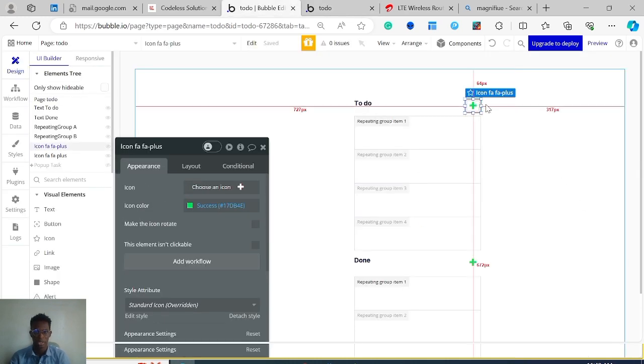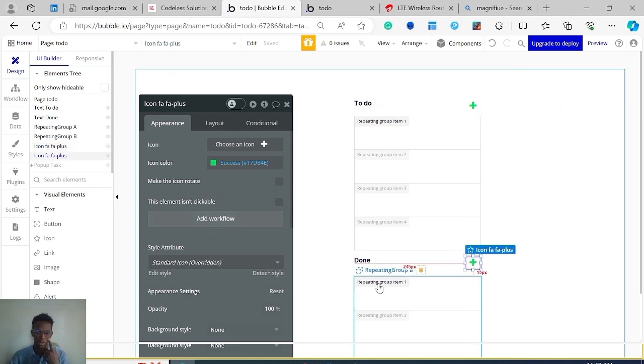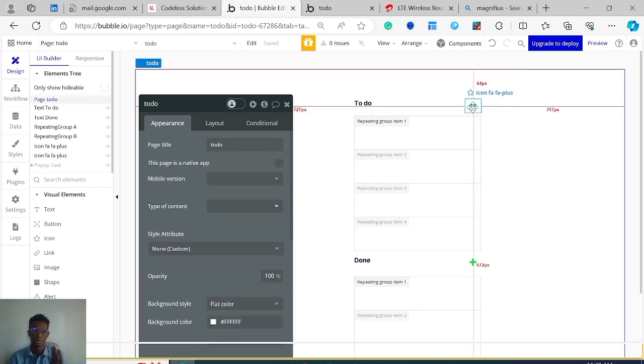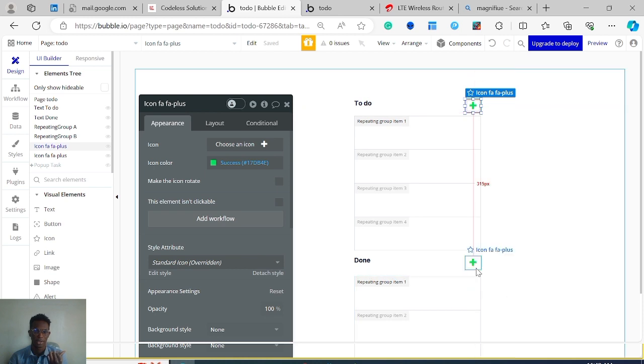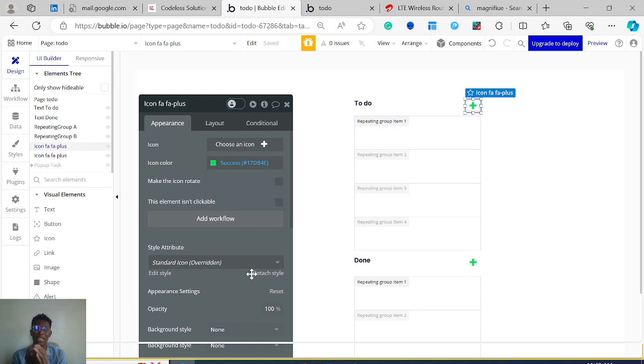So on this plus, when you click on it, you can see there's this add workflow. Almost every element will have this add workflow. You can just click on the element and you can see add workflow. You can even click on the text and I see add workflow. So this workflow is where I define the behavior, and that's what makes this a web app. It can actually perform functions. Different elements can perform functions when they are clicked.